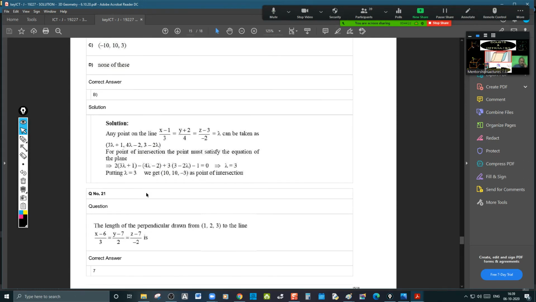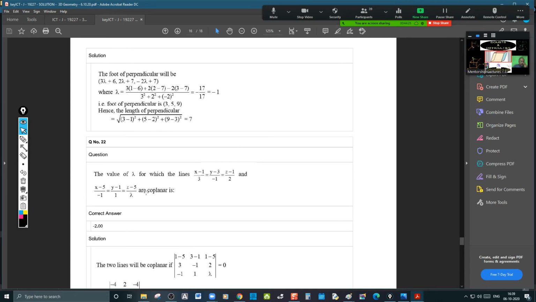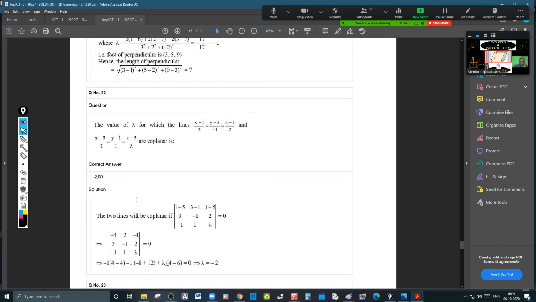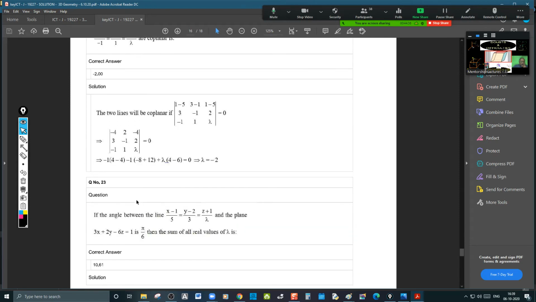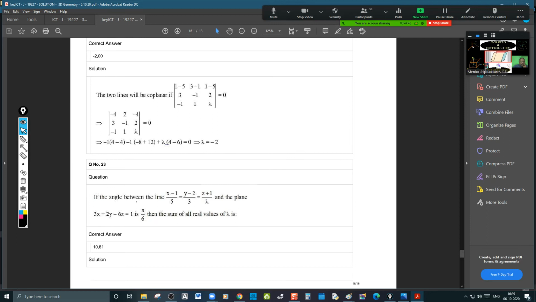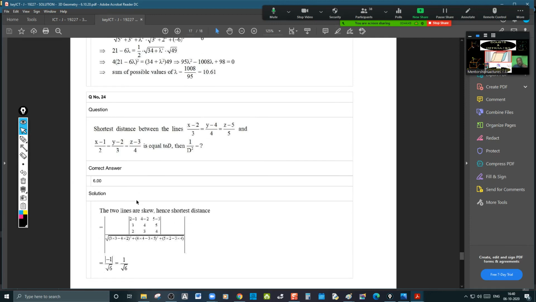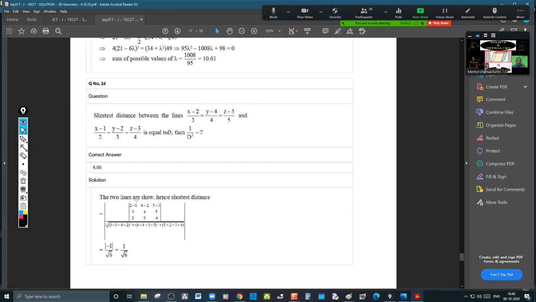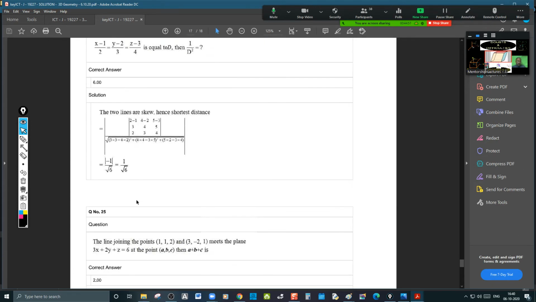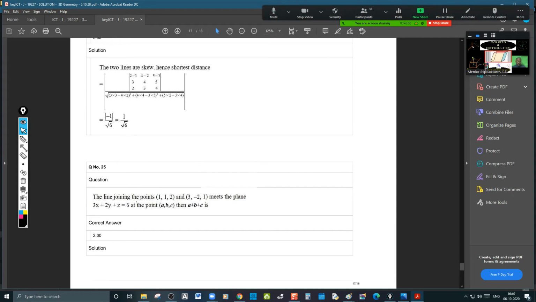21: 7. 22: minus 2. 23: 10.61. 24: 6.00. Whatever is given, I am reading that. 24: 6.00. 25: 2.00.